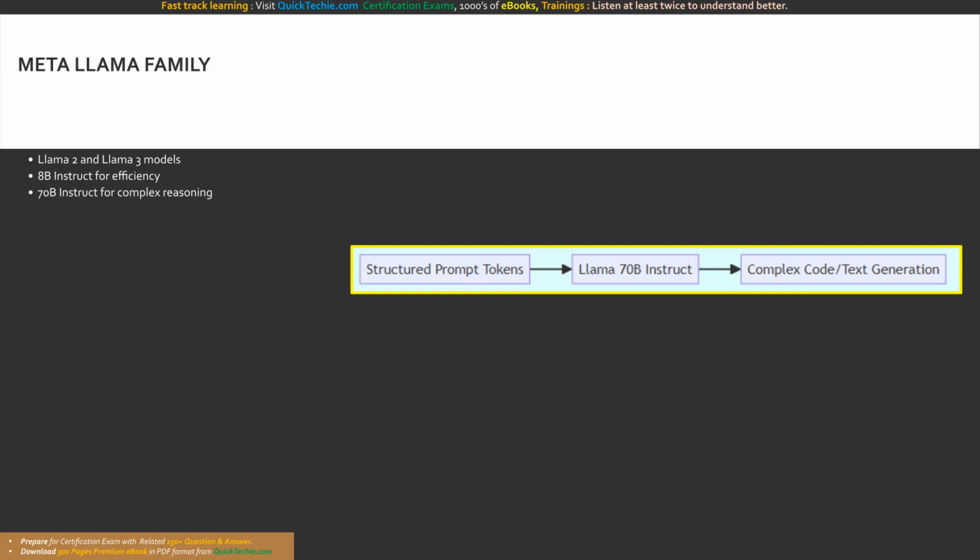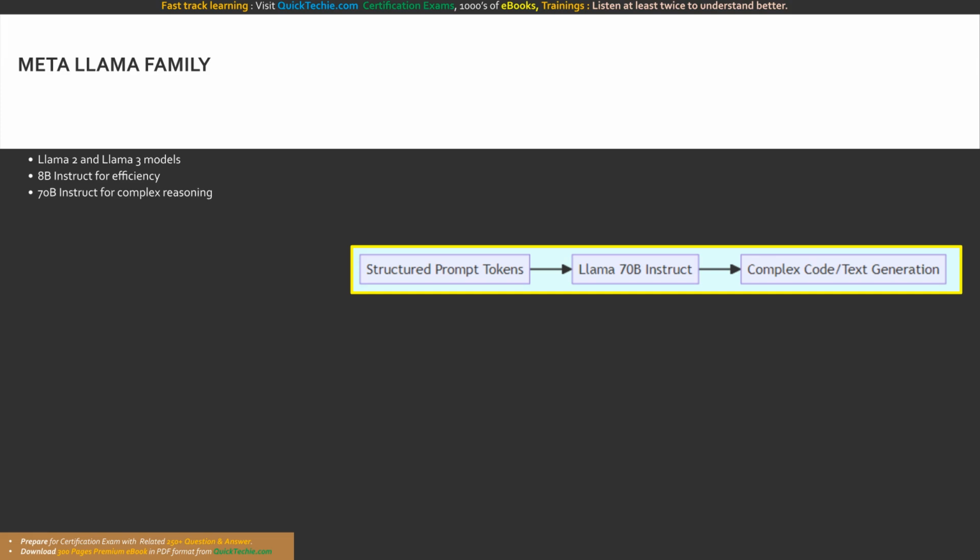Meta Llama 3 models are optimized for scenarios ranging from edge devices to complex enterprise solutions. Bedrock offers variants like the Llama 3 8B Instruct and the massive Llama 3 70B Instruct models. The 8B model is incredibly lightweight and resource efficient, making it ideal for tasks like simple text classification, sentiment analysis, and rapid text summarization. But the 70B Instruct model is a true powerhouse. It is tailored for highly sophisticated content creation, complex logical reasoning, and nuanced dialogue systems. It excels at following intricate multi-step instructions and generating high-quality programming code.